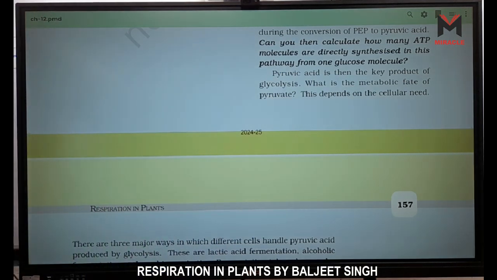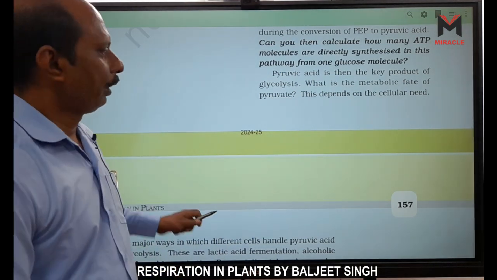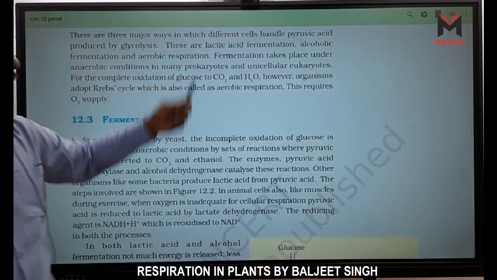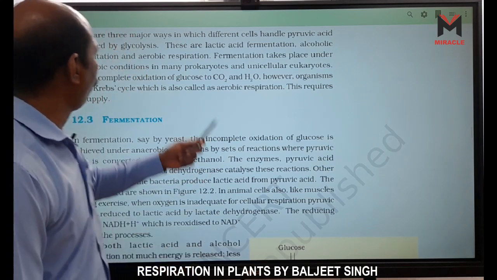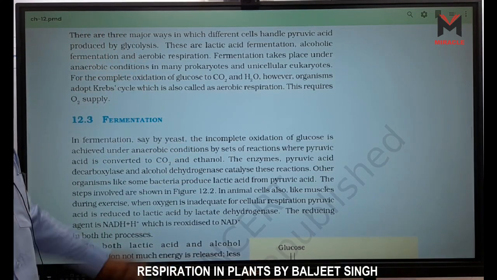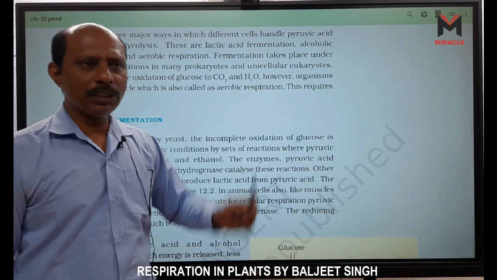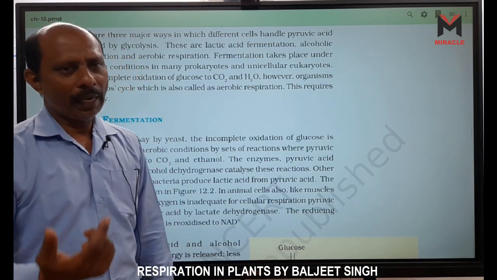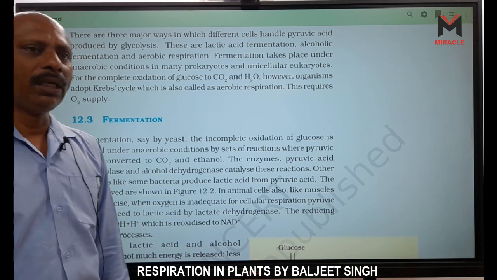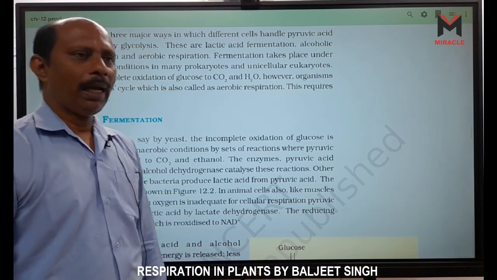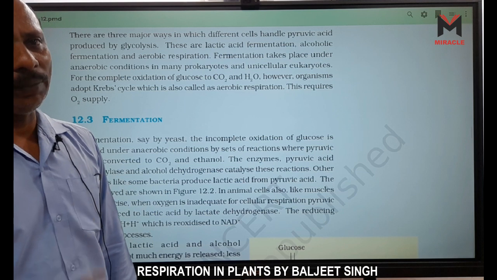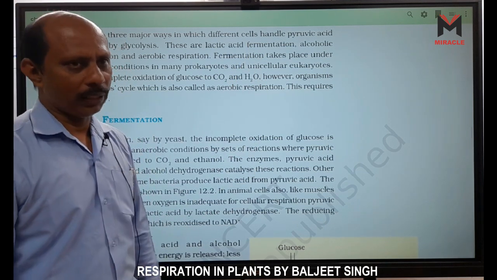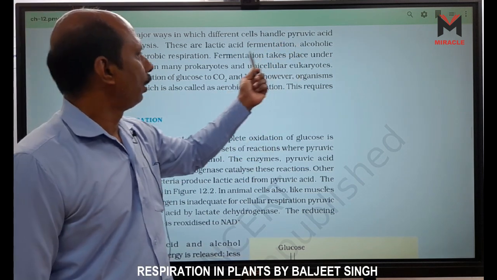It depends upon the cellular need. There are 3 major ways in which different cells handle pyruvic acid produced by glycolysis. First is lactic acid fermentation, as for example in our muscles. When lactic acid is formed, no CO2 is released, right? And the lactate dehydrogenase enzyme is used.